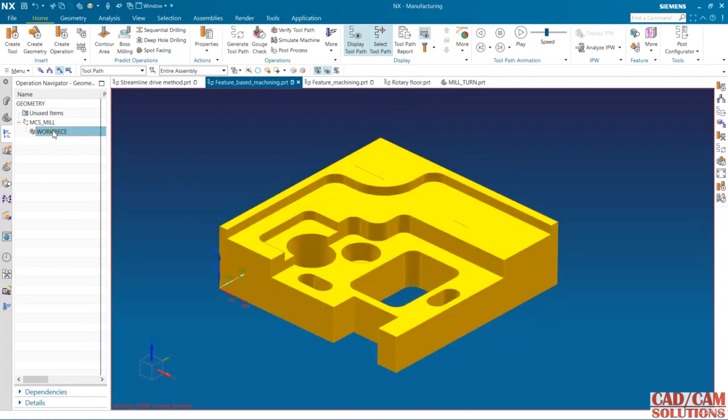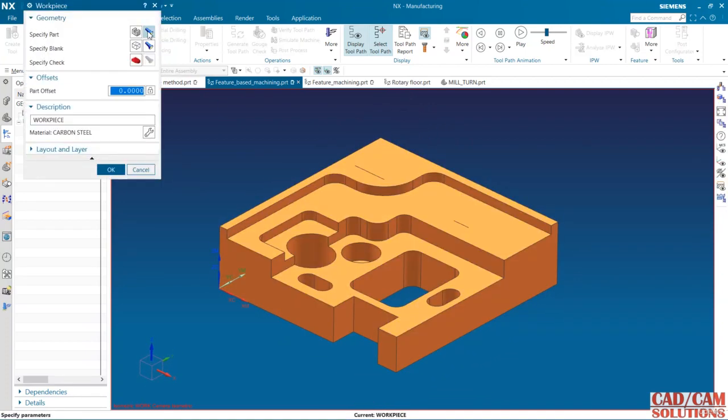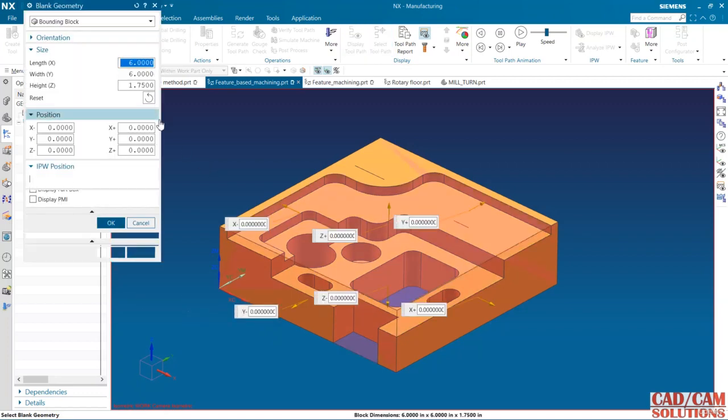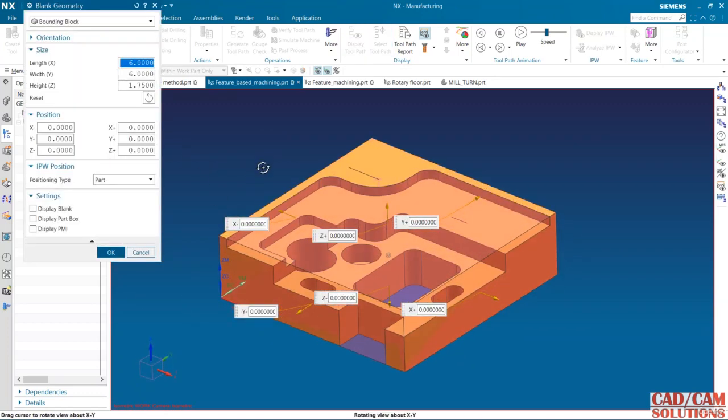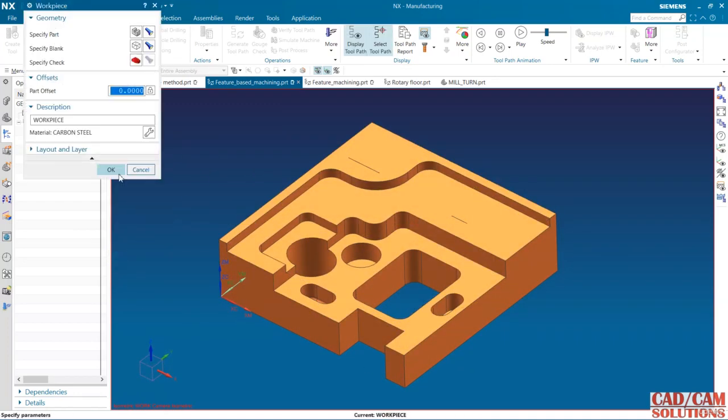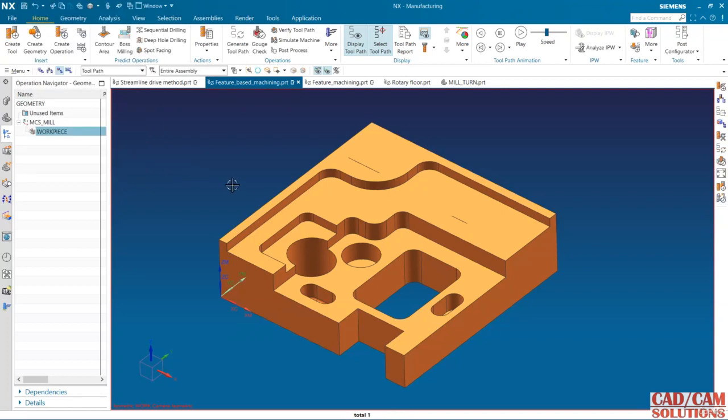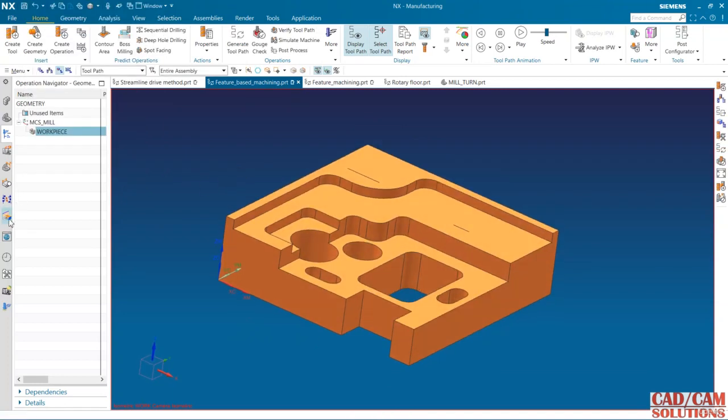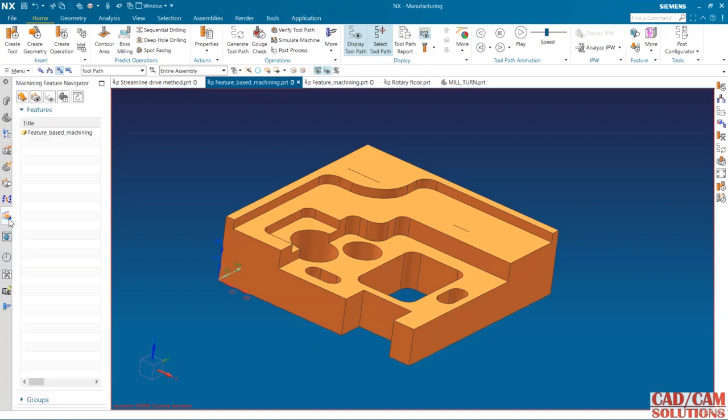So first of all I am going to define my workpiece. My part is this, and for the blank I am using a bounding block. Okay, this is a bounding block. Click OK and OK. Now you can see here we have this machine feature navigator.